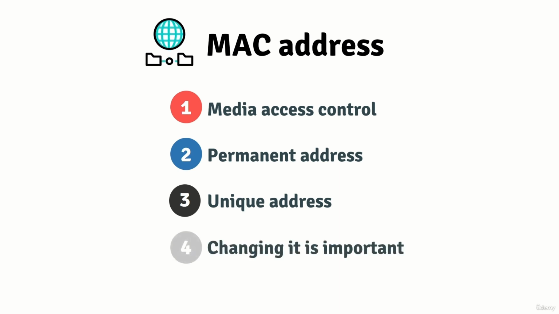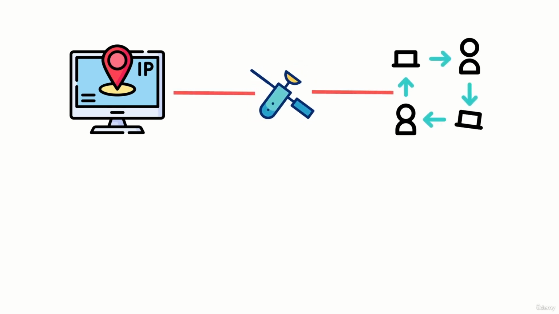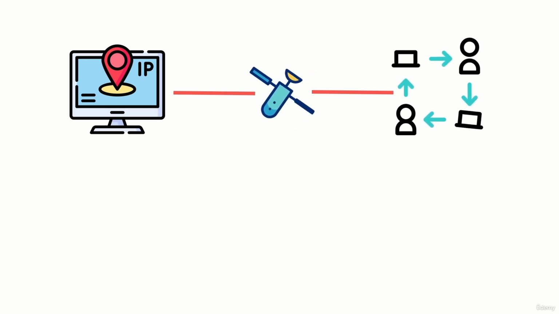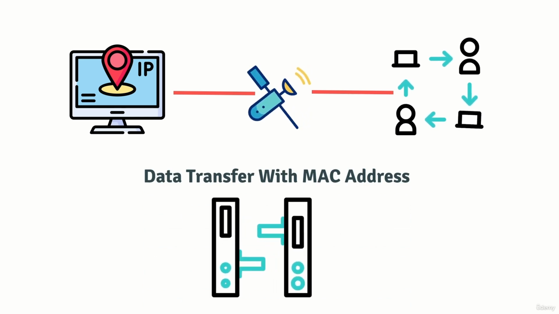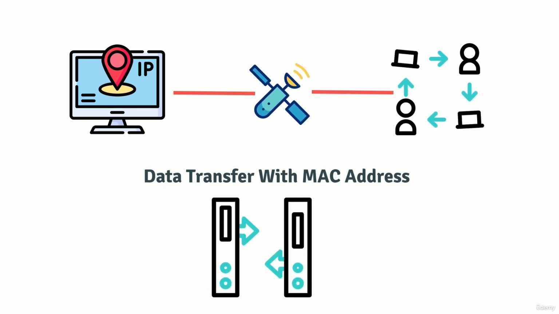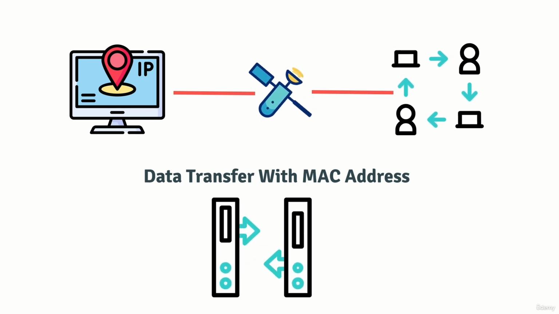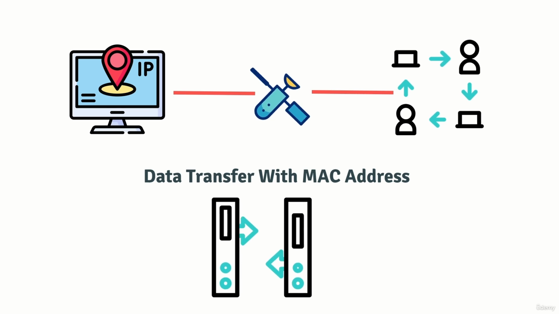Also, this address will always be the same if you use the same device on two or more computers. IP addresses are used in the internet to identify computers and communicate with each other. IP addresses can be changed easily, and there may be another same IP address that exists in the world. And the MAC address helps to transfer data between two devices, so each piece of data or packet that is sent with the network contains a destination MAC and source MAC. That's how this packet flows from source MAC to the destination MAC address.